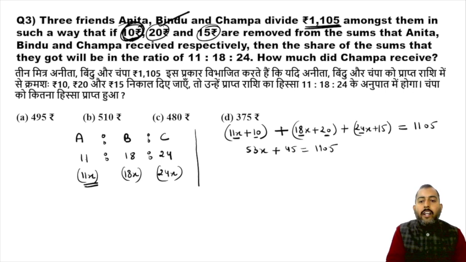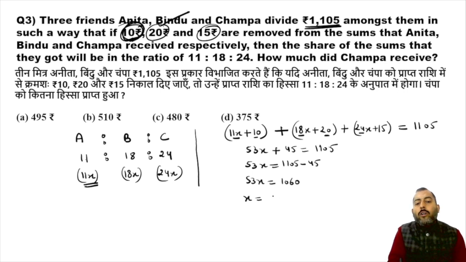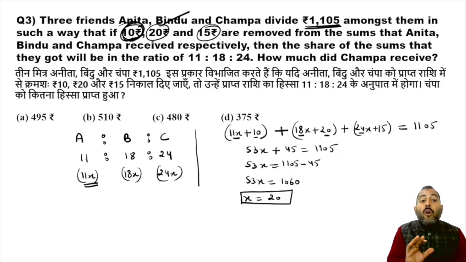So you can check it out. Now simplify this further. 53x is equal to 1105 minus 45, so 53x comes out to be 1060, and x comes out to be equal to 20, because x is simply 1060 upon 53. Now, what are we looking for? How much did Champa receive?